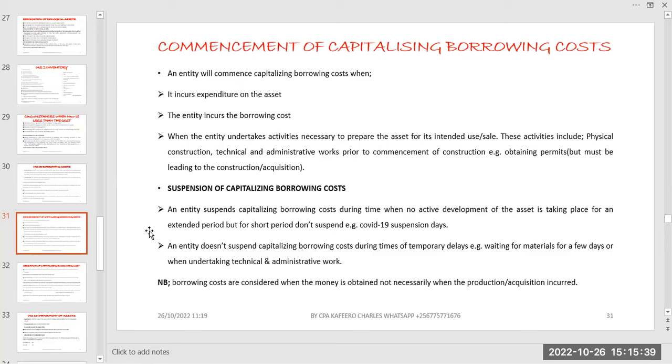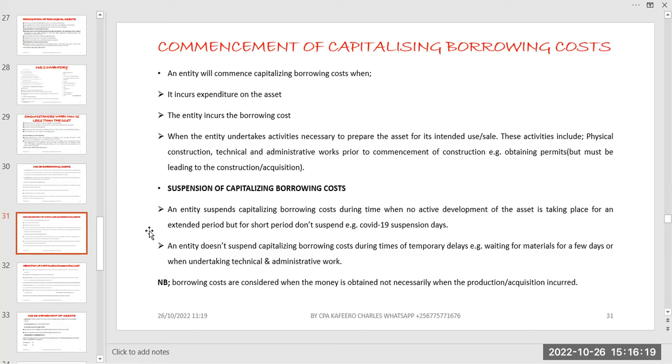In that period, when you have acquired the money but you have not yet started the actual construction, you start capitalizing, because those activities we are doing at that time lead to the construction; there is no way you can start construction when you have not got the plan approved. Those are basically the things we are talking about: obtaining permits, like getting the plan approved and all that is needed before you start the construction.